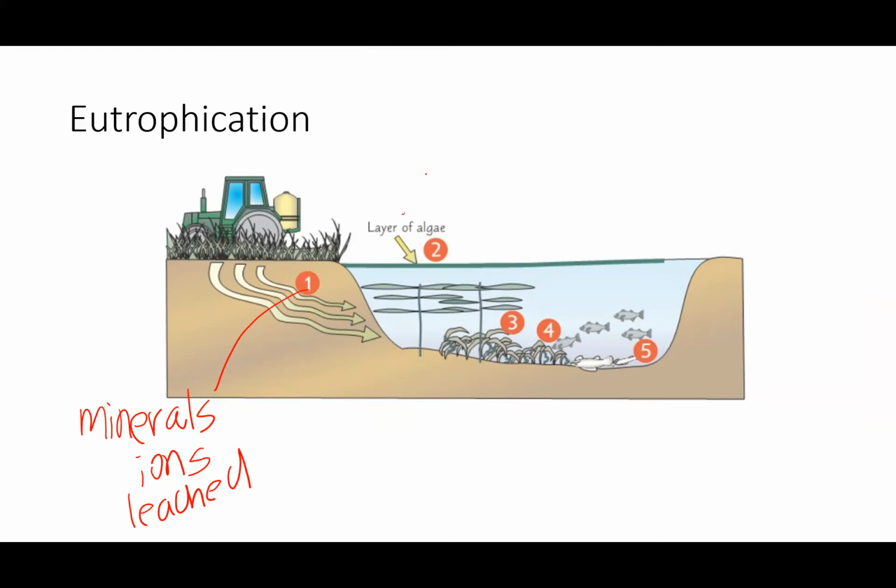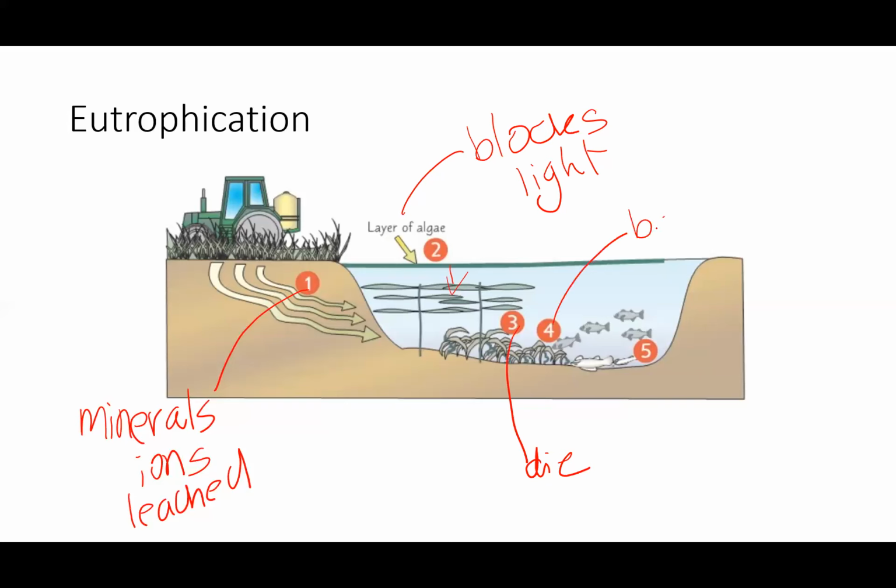This layer of algae blocks the light from reaching any of the plants below it. And what happens then is these plants below that layer of algae are going to die because they aren't able to photosynthesize. Bacteria then feed on the dead plant material, and the increased numbers of bacteria reduce the oxygen concentration.